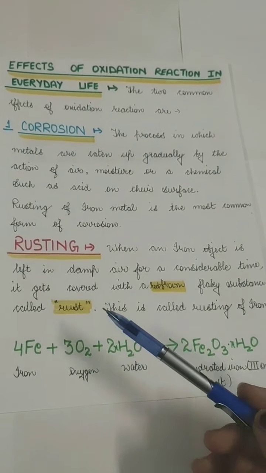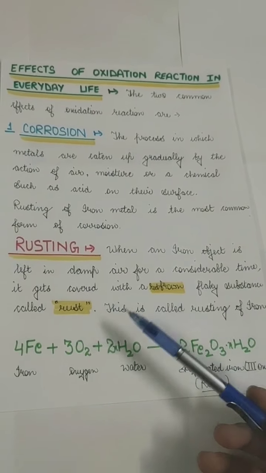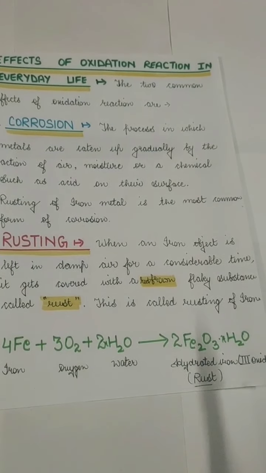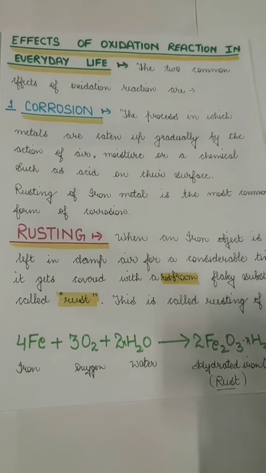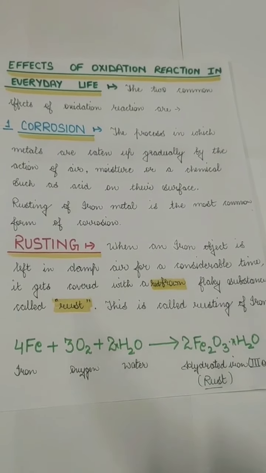You will also study rusting in your chapter number 3 in the chemistry portion, where you will be learning in detail. Here you just have to learn about the effects. So the effects are corrosion, and the corrosion of iron is called rusting. That is it, you have to learn only this.